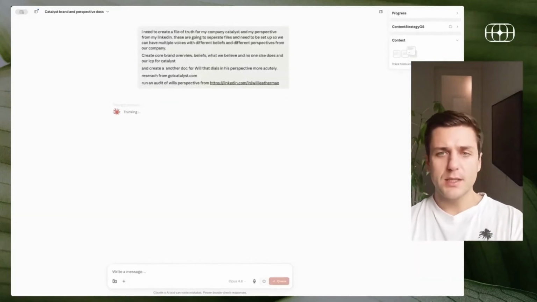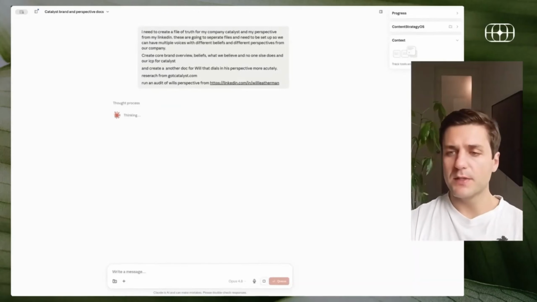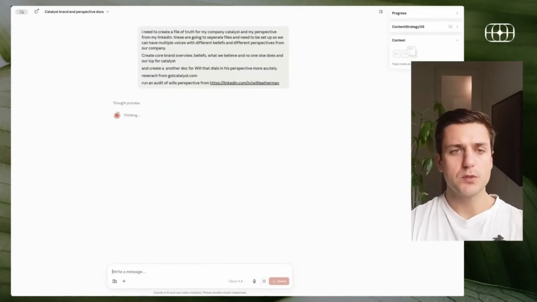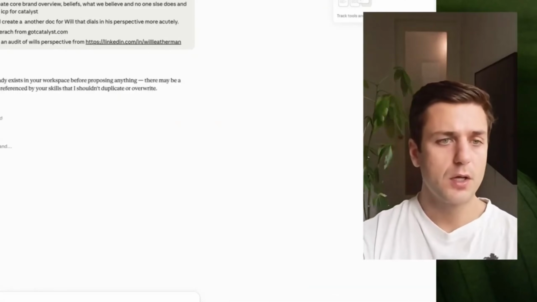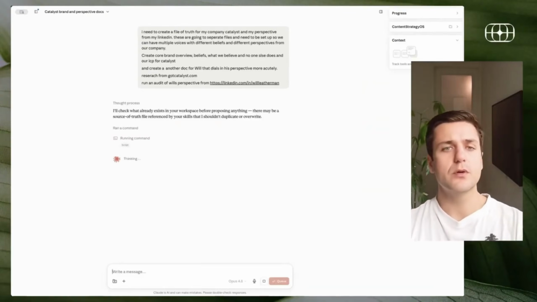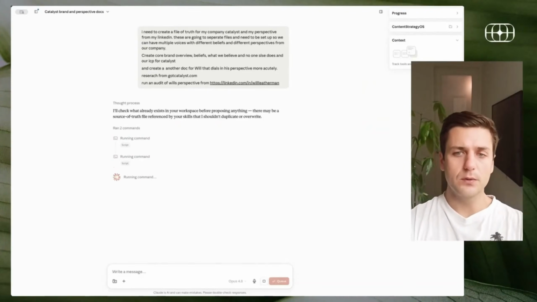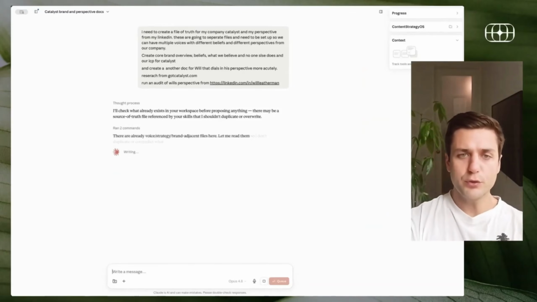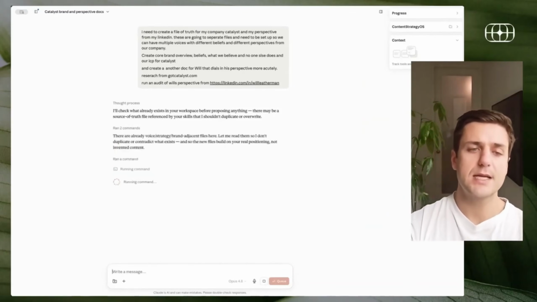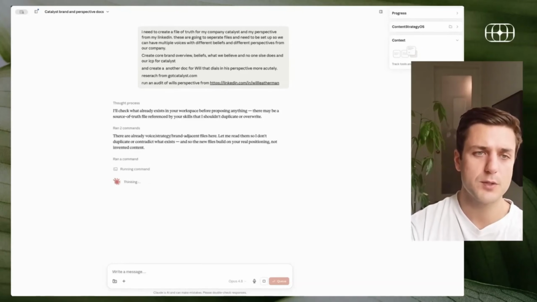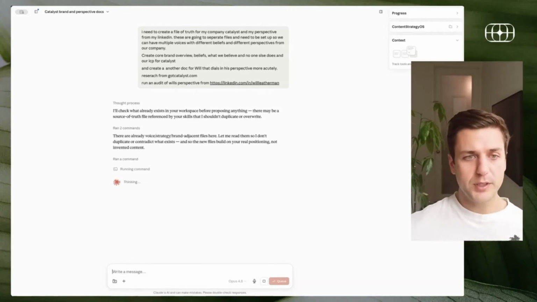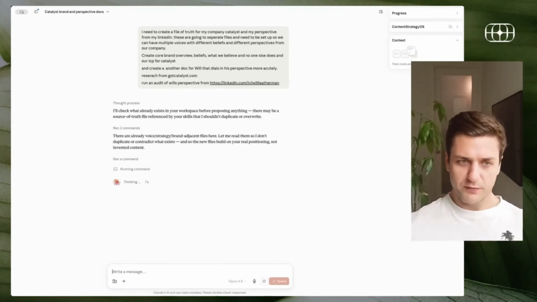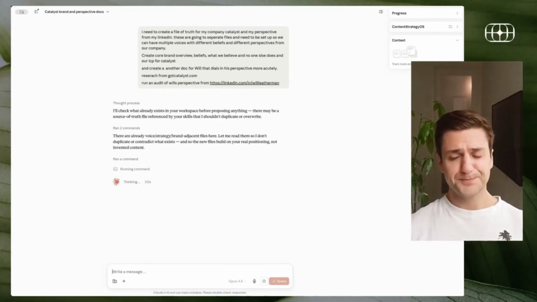And so what we're doing here is asking it to create the beginning of this system. And first we want to create the multiple documents that we'll need for every piece of content we create. Those specifically are my beliefs and point of view from Catalyst as a whole, my agency, and then also from my perspective. And you can see I set it up so it can run from multiple different perspectives from our company. And so a co-founder, one of our employees, I would input all of their profiles to create the starting place. The nice thing is this can build over time.